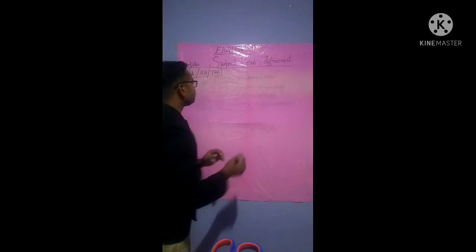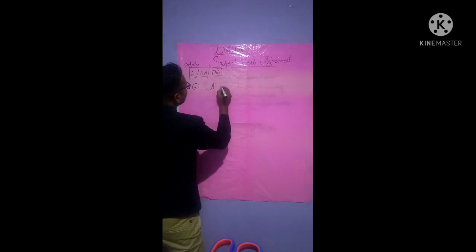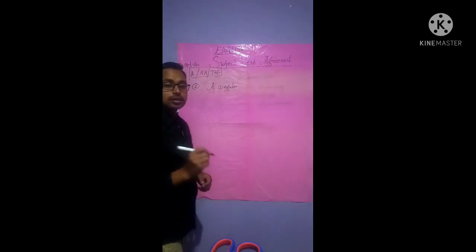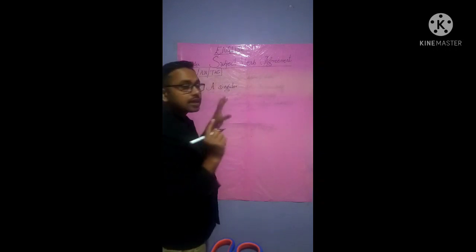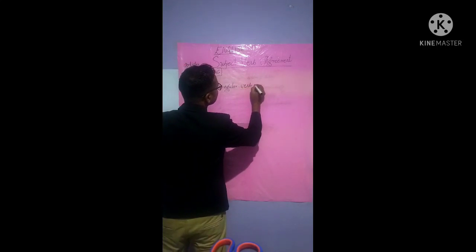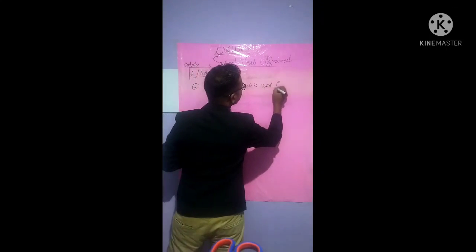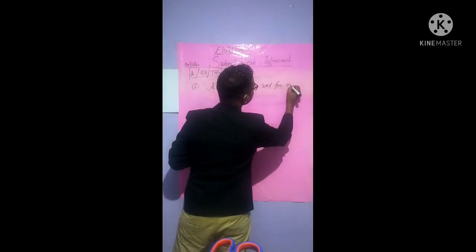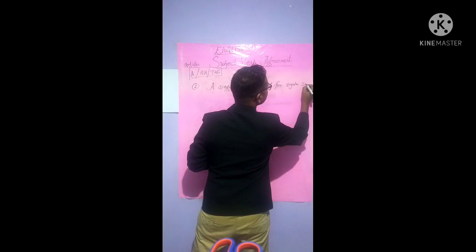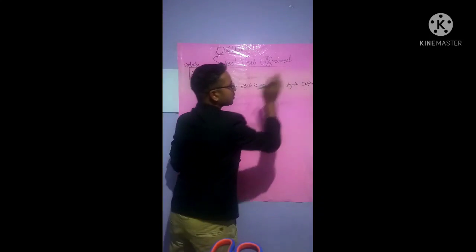Now, the basic rule is, see, you have to note it down. The basic rule: a singular verb is used for a singular subject, all right? Please note that this is the basic rule, all right? A singular verb is used for a singular subject, all right?